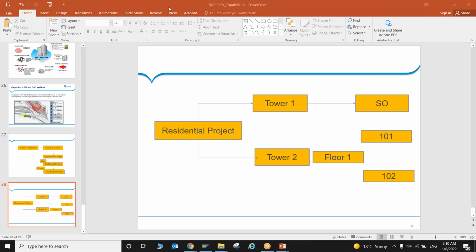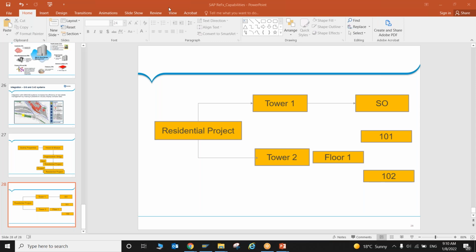Okay, and then this contract will be activated, and every month one transaction will be executed to send the invoice. Okay, send the rent demand. Then it will be paid directly, in REFX or in FI you can pay.